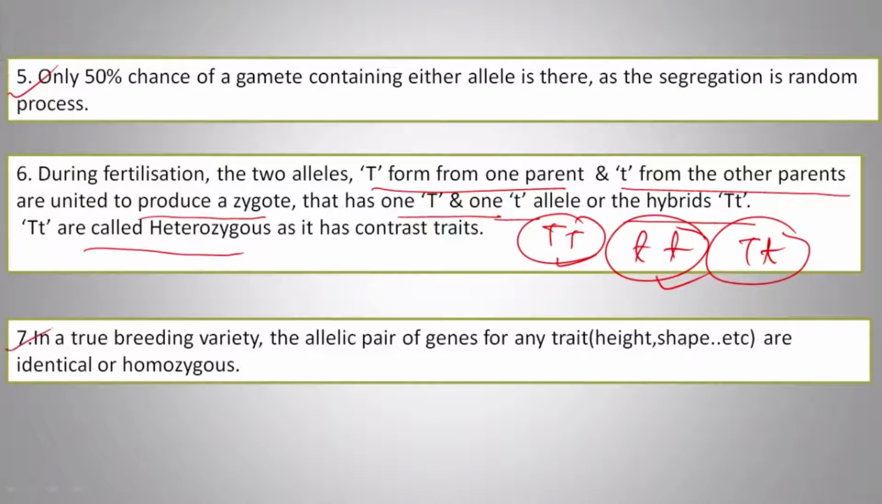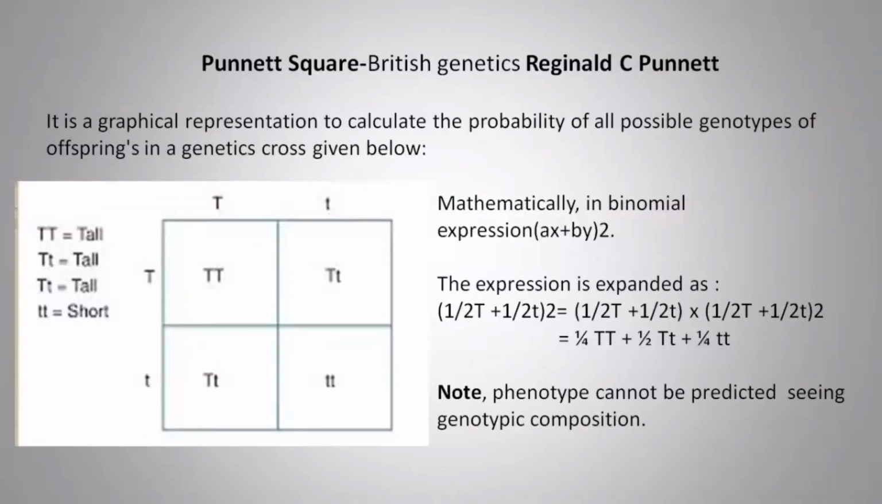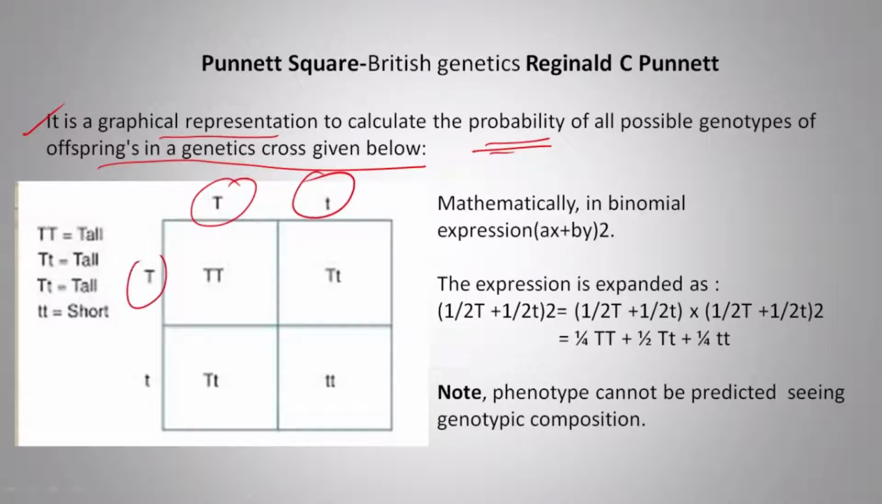In a true breeding variety, all allelic pairs of genes for any trait, that is height, shape, etc., are identical, or homozygous. Then this Punnett square. The Punnett square was given by the British geneticist Reginald C. Punnett. So what is this? It is a graphical representation to calculate the probability of all possible genotypes of offspring in a genetic crossbreed. Here we have taken a heterozygous condition and crossed it by selfing, and the result we have got is shown here.